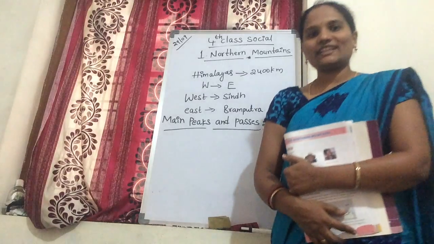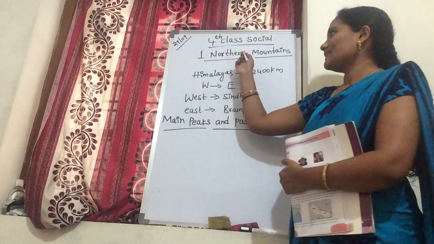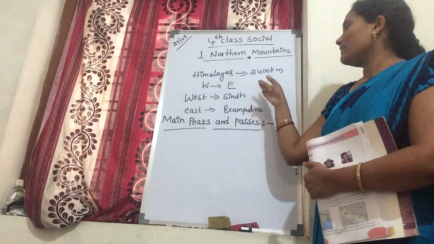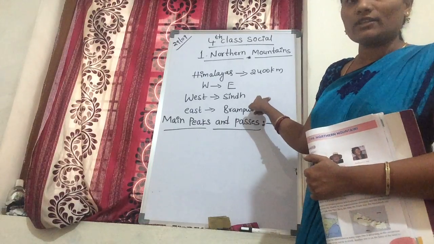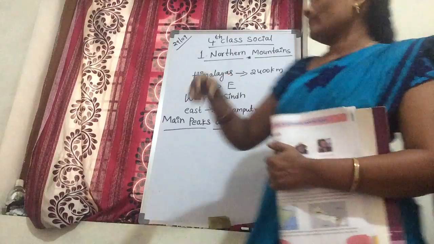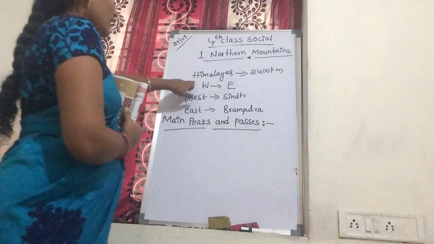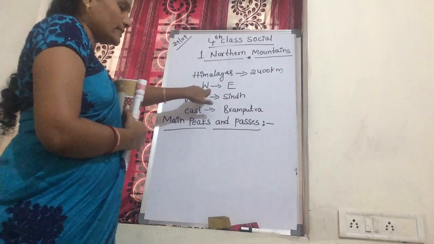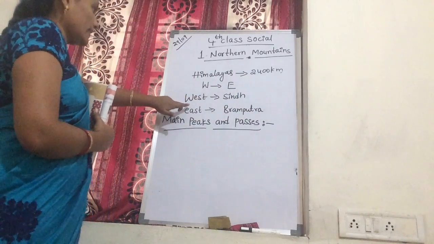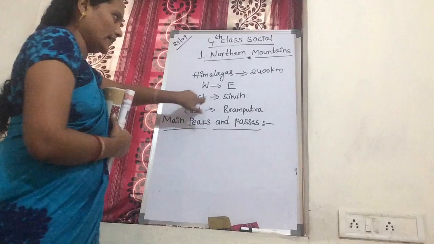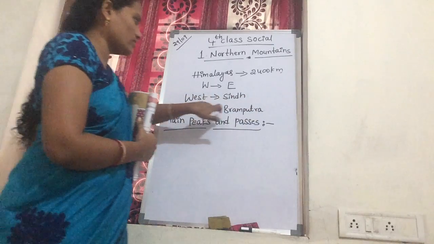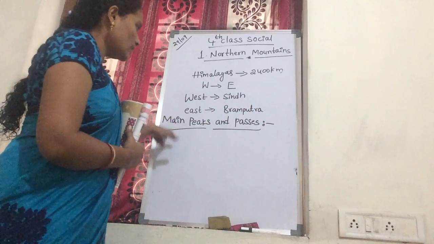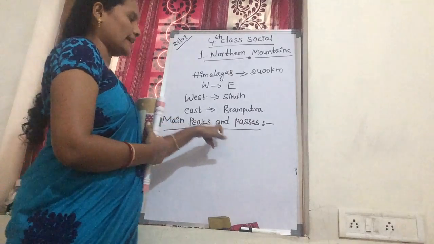What is our lesson name? The Northern Mountains. In your previous class, you learned about the Himalayas, where they are situated and how far they extend. Let's see again. The Himalayas extend 2,400 kilometers from west to east. From the west is the Sindhu and from the east is the Brahmaputra. This is about the Himalayas. Now let's see our new topic, main peaks and passes.